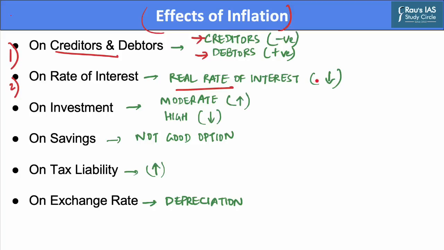Suppose a bank A gives a loan at 10% interest. Now inflation in the economy is 5%. The actual rate of interest to be paid by borrowers will only be the difference, that is, 5%.